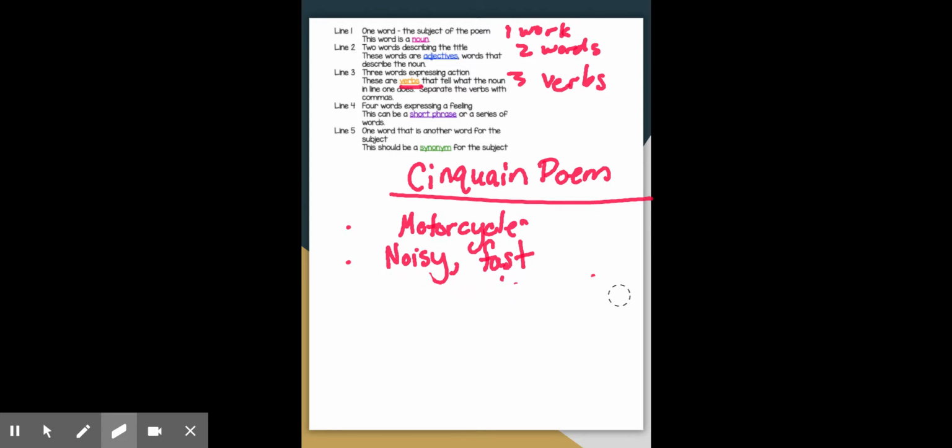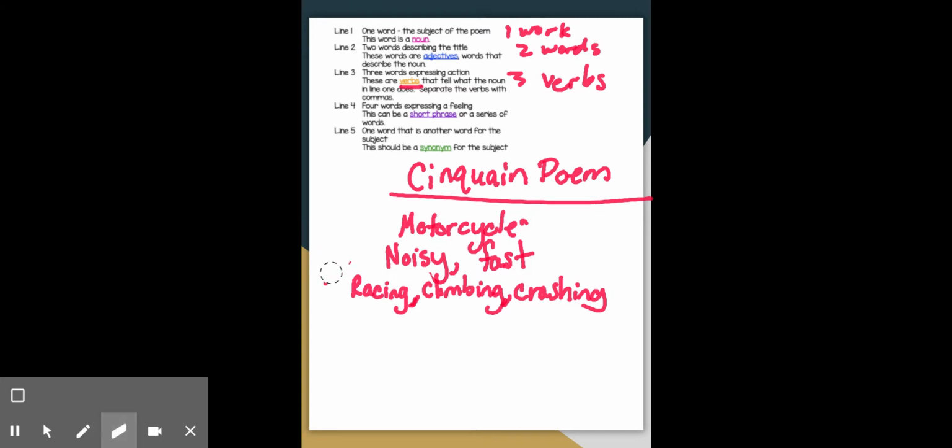It doesn't have to be. It's a personal choice with this one. So we said racing, and we said climbing, and we said crashing. And you'll notice each of these is separated by a comma because we are making a list. So it's similar to that.